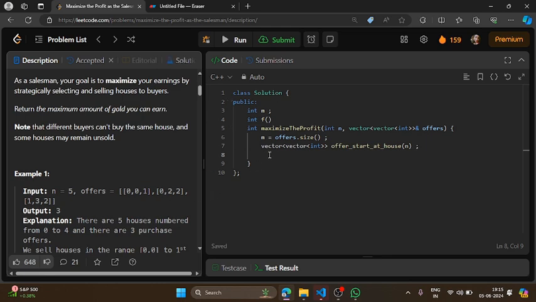So I will start traversing my offers vector, and I will store all the offers available where the starting point is i equal to 0. Let me just copy it.